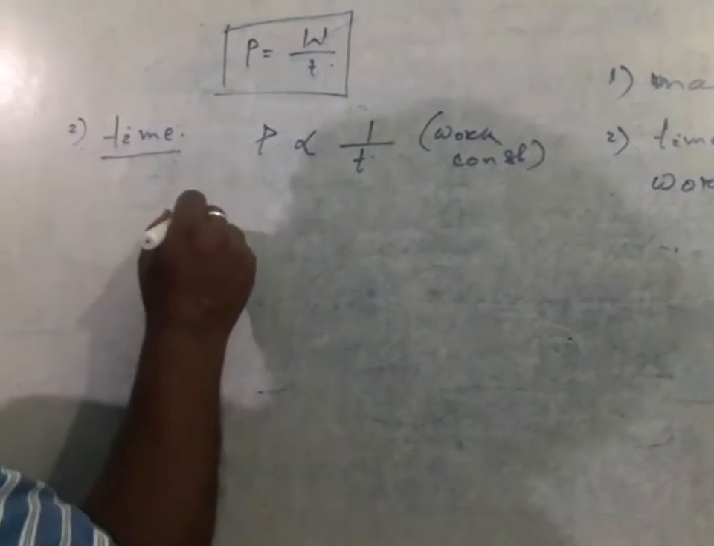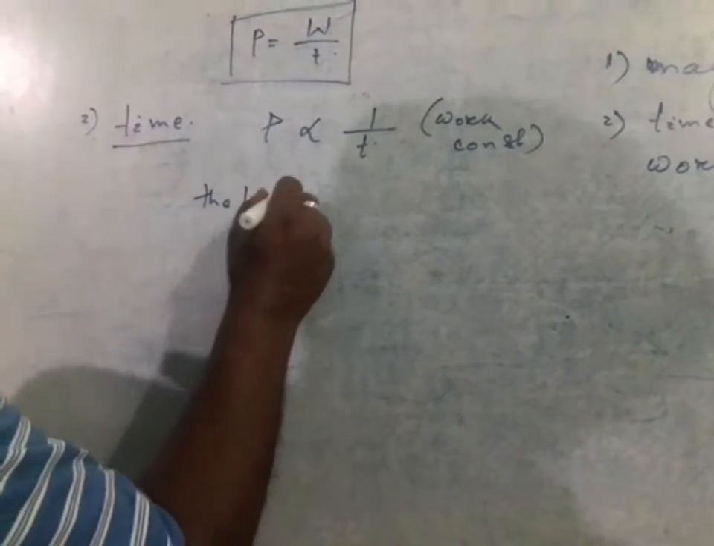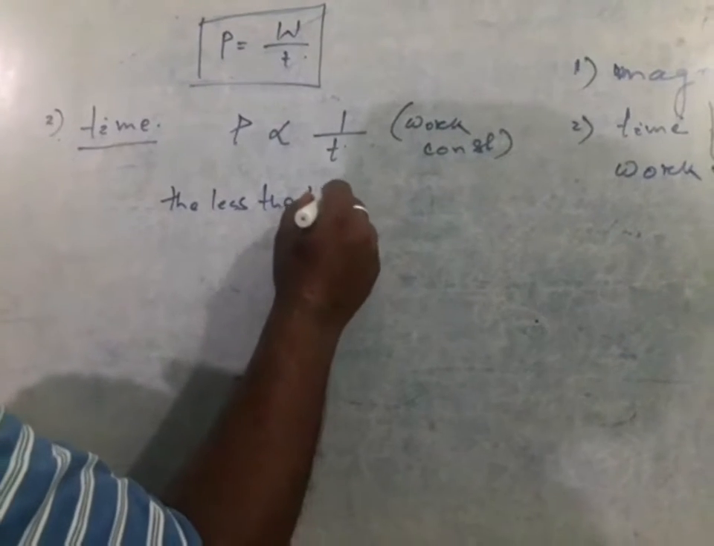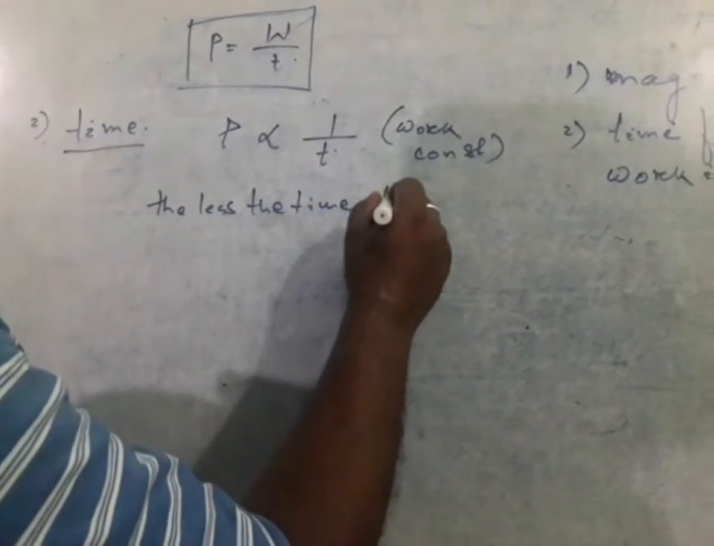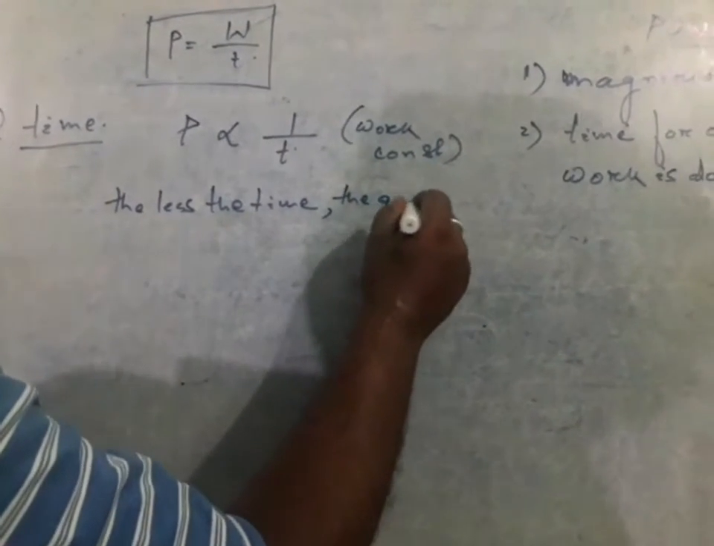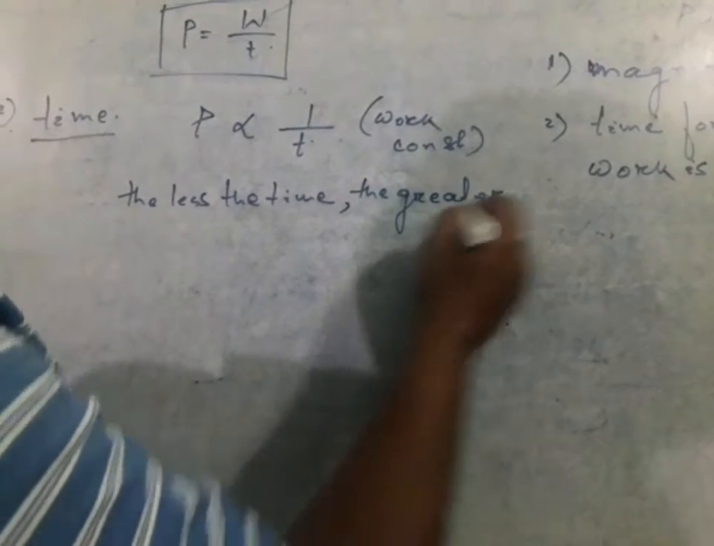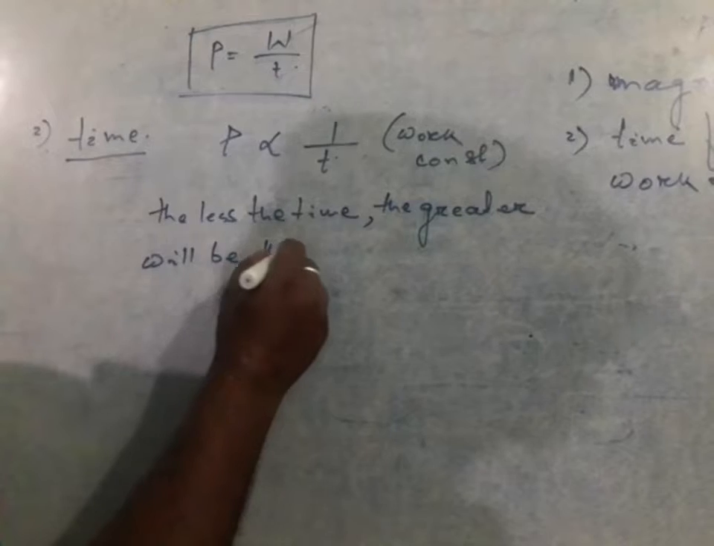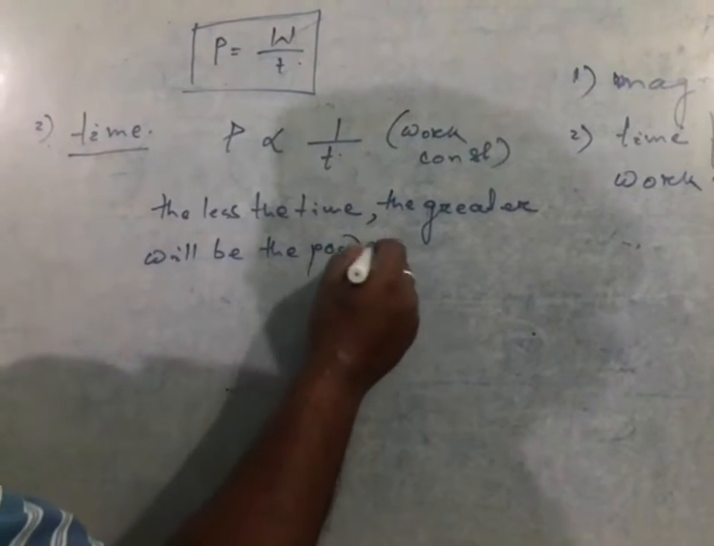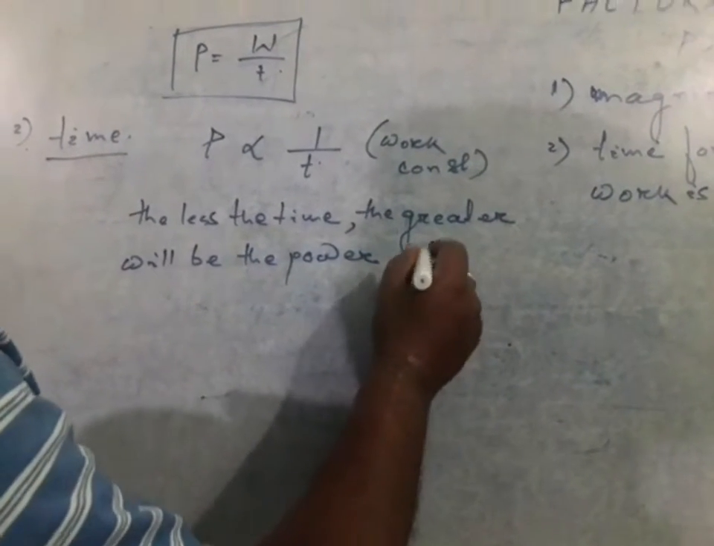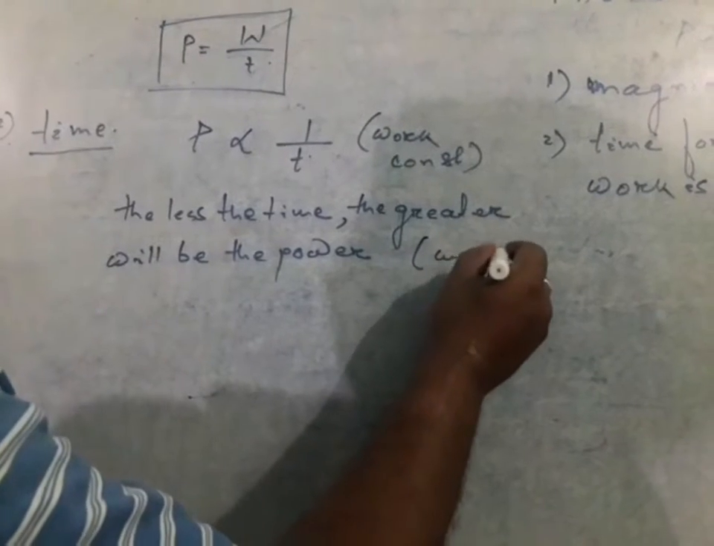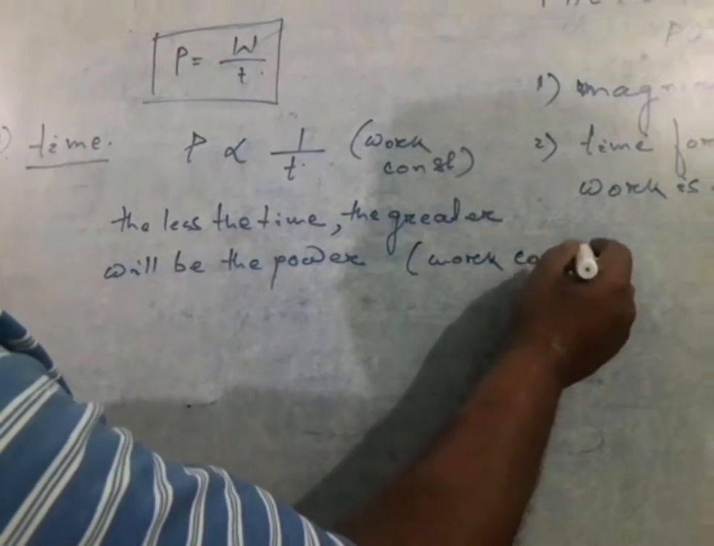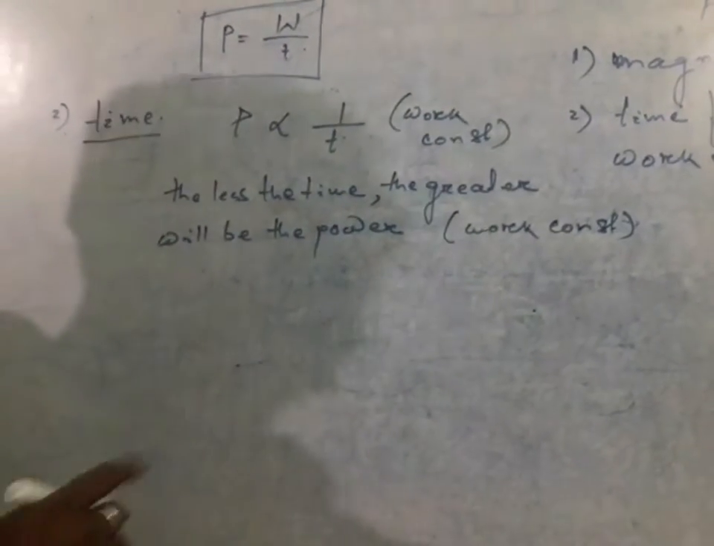So the less the time taken, the greater will be the power, provided the magnitude of work remains constant. So what does it mean?